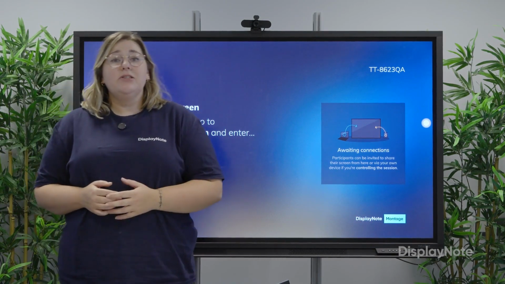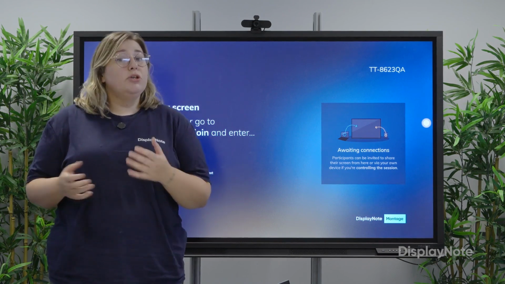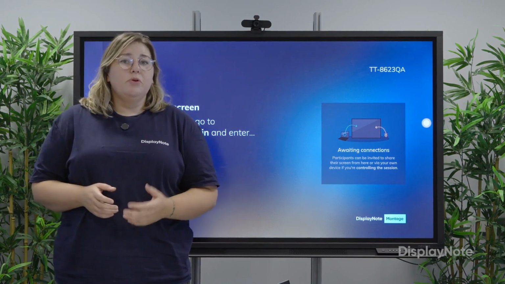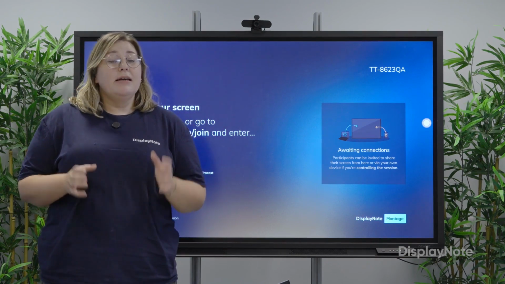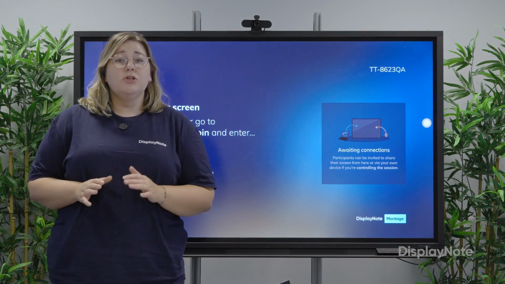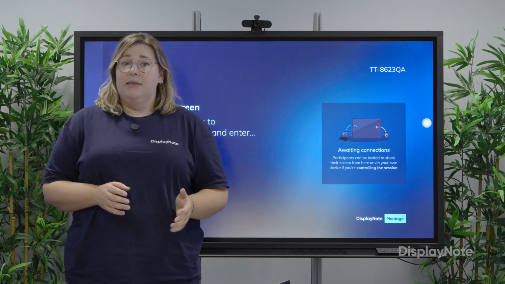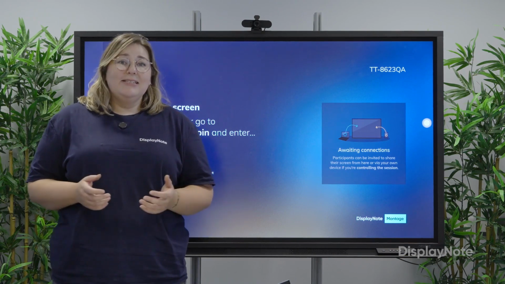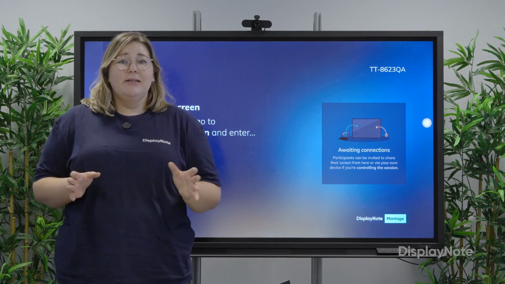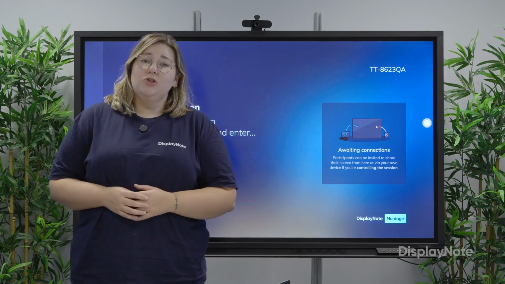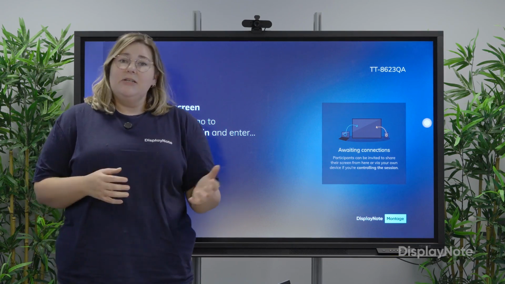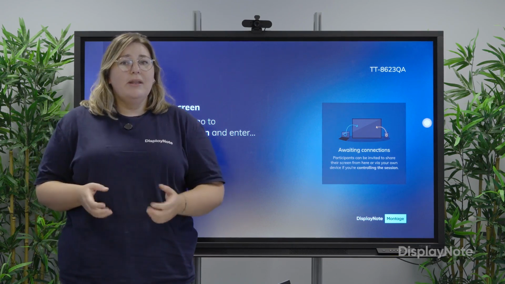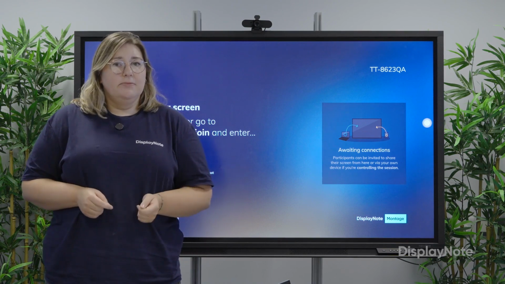Last summer, we put out a survey to get better visibility on what users love and what should be improved within DisplayNote screen sharing. One thing that became apparent, our Connect as a Teacher users did not feel secure in leading a session. Because of this, our latest update introduces a redefinition of the Connect as a Teacher joining method, now called Control Your Session, giving teachers and educators more control and freedom when leading a session.